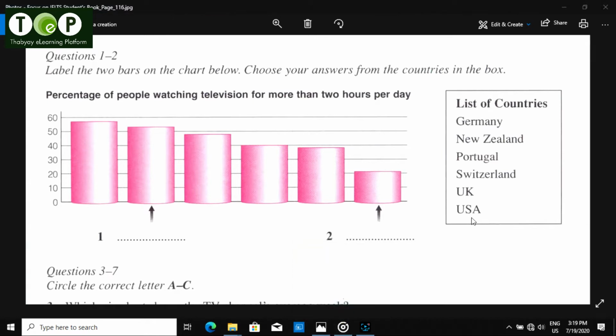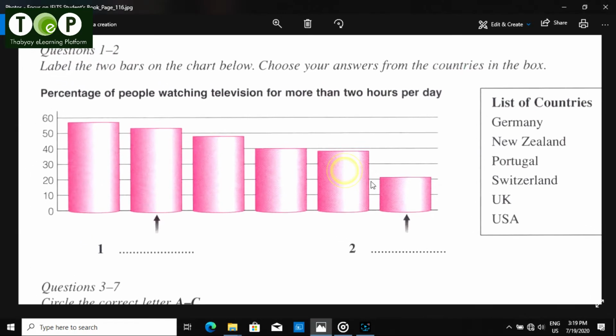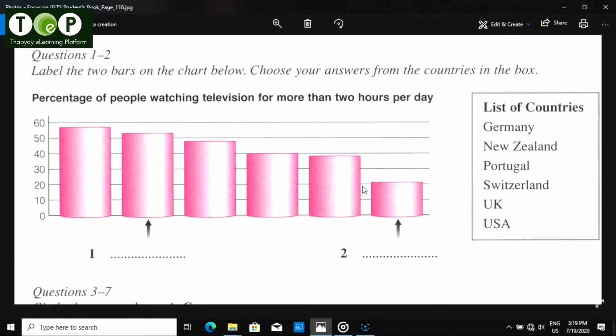Unit 14. Focus on listening 2. Couch potatoes. Section 3. In this section, you will hear a discussion between two students, Amy and Jonathan, and a university tutor. In the first part of the discussion, they're talking about statistics relating to television and other home entertainment.